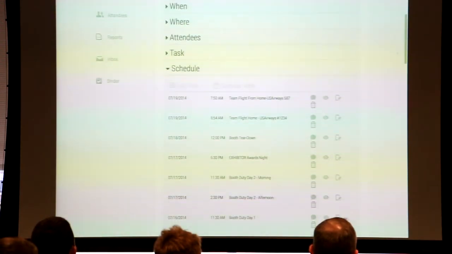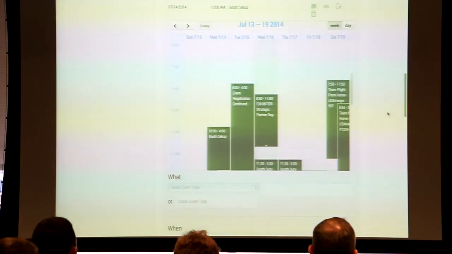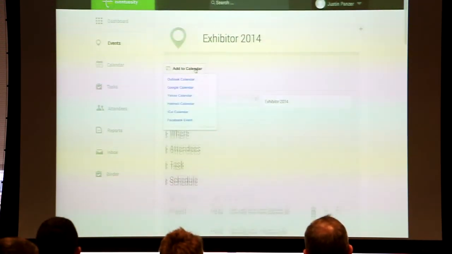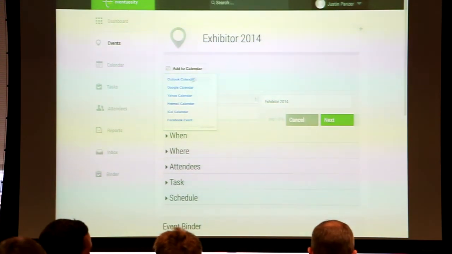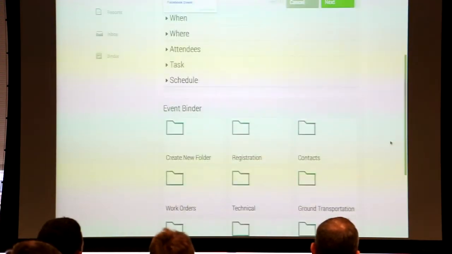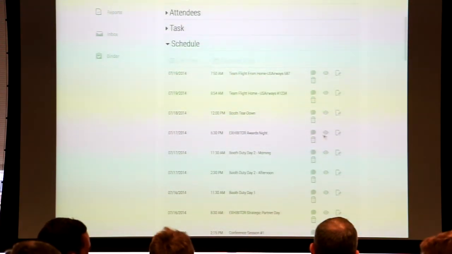like that. And of course, I can always export these things. We're going to be working in a couple of months on a two-way sync. For now, I just go up here and I click and I tell it where I want everything to go. So I can put this in my Outlook or my Google Calendar, and I have access to it all the time.